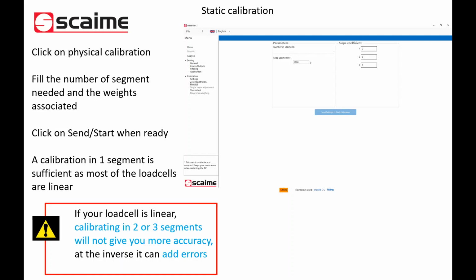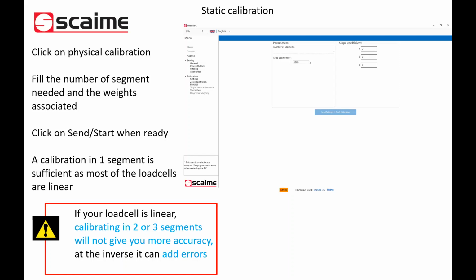So the idea when you make a physical calibration is to at first make a zero, and then check another load to make a linearization of the signal. Exactly. If you are in a specific process, it is possible with the Inode4 to make a calibration with more points.